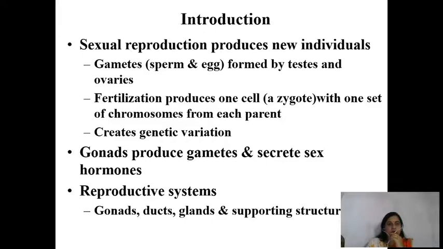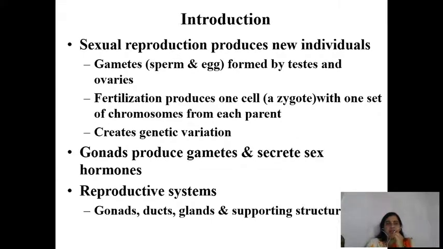Because the process of reproduction is species specific, where two morphologically different individuals, one male and another female, are involved in the process of reproduction. Their role is gamete production, so the process is called gametogenesis, that results in formation of two different types of gametes, that is sperm and egg.